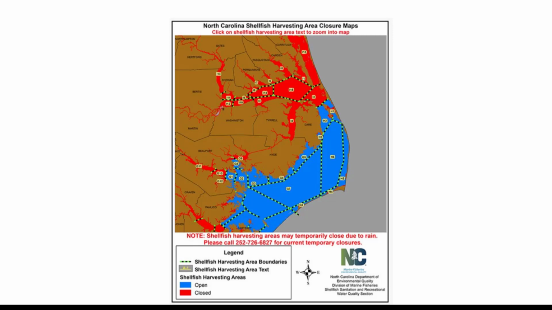To ensure the safety of the shellfish for human consumption, the North Carolina Department of Environmental Quality monitors the waters for the presence of bacteria. If levels are found to be high, a shellfish harvesting area is closed. It is illegal to harvest shellfish from closed areas. As you see in the map, shellfish harvesting areas are delineated by the hashed lines. Open areas are in blue, and areas in red are closed.